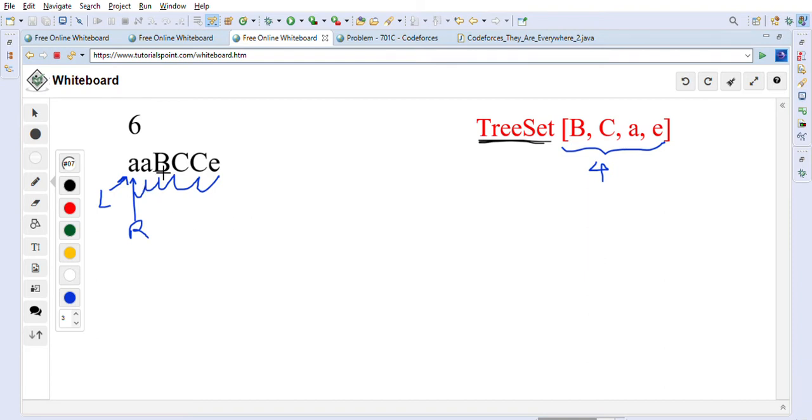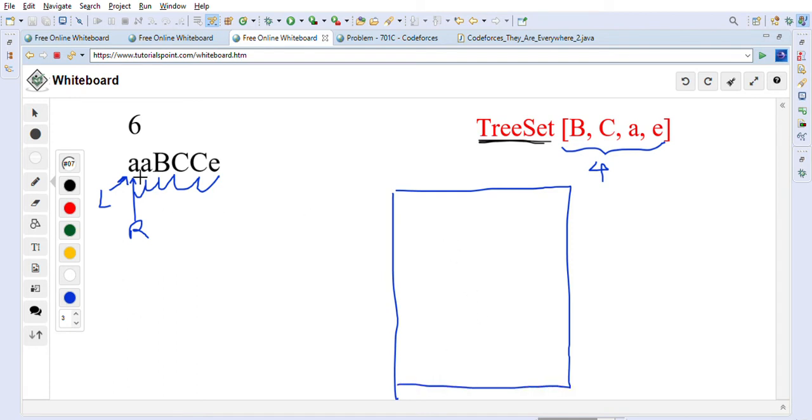And as we move along, we will keep forming a hash map of the frequency of these characters. Let's say this is our hash map and it has frequencies. Once it visits this first A, the frequency will be 1. Then at the second A, we will update the frequency from 1 to 2.